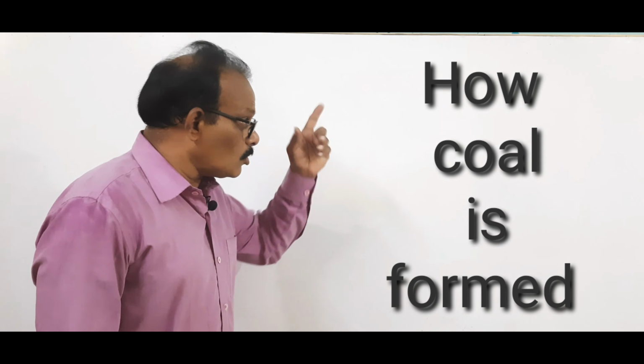Now over that peat, again in due course, soil forms, and due to that it gets heavy pressure, and from below also heat. As you go deeper into the earth, you will feel heat. So due to the heat, carbonization happens again. Some of the gases already present in the decayed plants and animals are exhausted, and the carbon percentage increases. So another type of coal, of better quality than peat, is called lignite. Lignite is the second type of coal, which contains almost 70% of carbon.